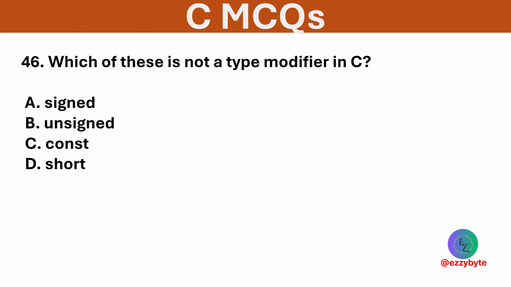Which of these is not a type modifier in C? Options are signed, unsigned, const, and short. Option C is correct. Const is a qualifier, not a type modifier.